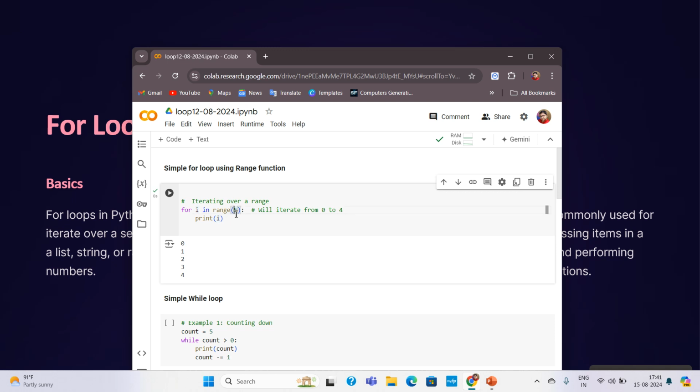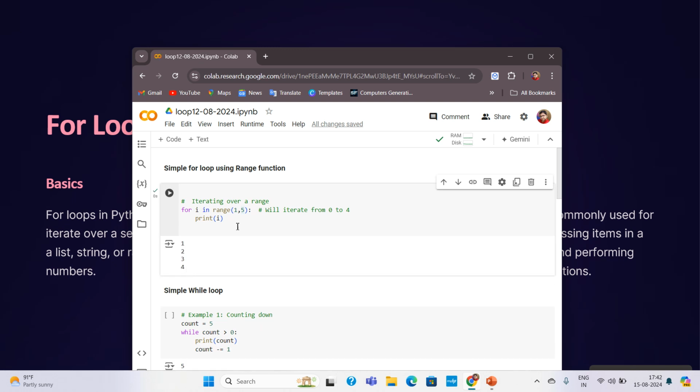If I am not mentioning the starting range, it will start from 0 and go up to a certain range. Here, if I mention the starting range, suppose I have mentioned 1 and put a comma, this means the loop will start from 1 and go up to 5. Let me run the loop once again. You will see that the loop runs up to 4, means up to 5, and 5 it will exclude.